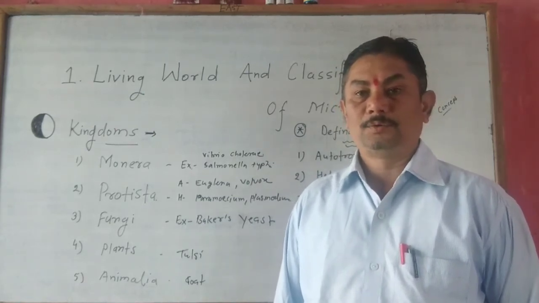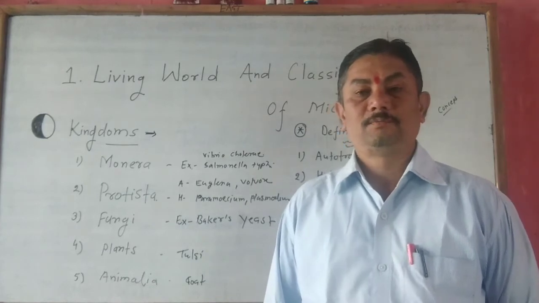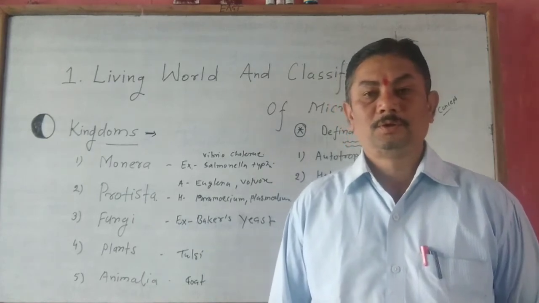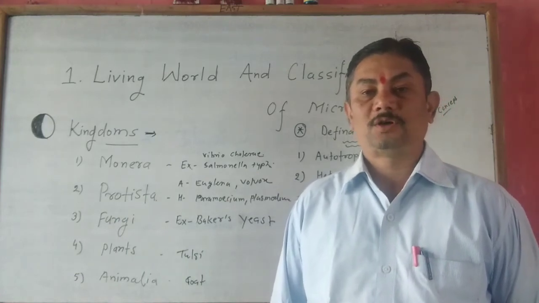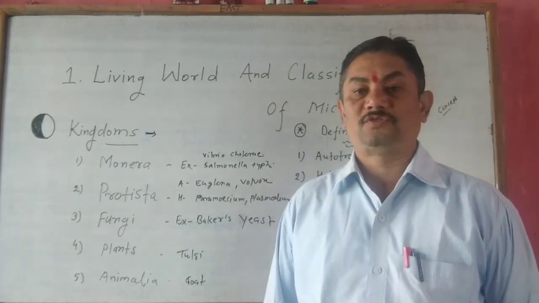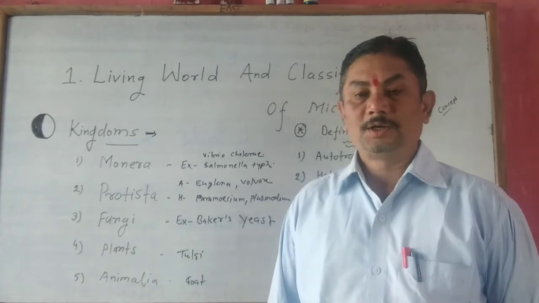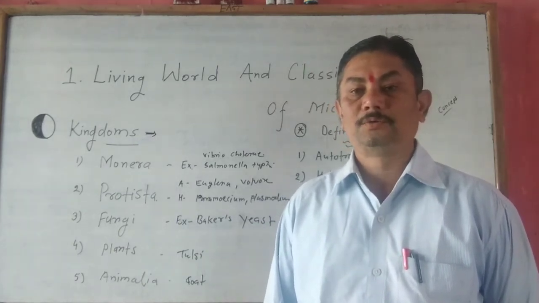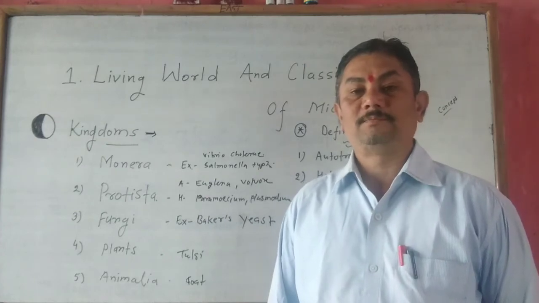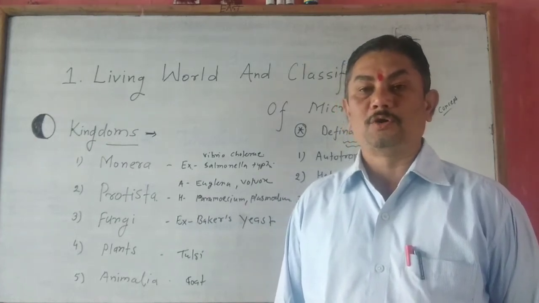Number 2, organisms belonging to Protista kingdom are autotrophs or heterotrophs. Number 3, the organisms belonging to Protista kingdom are eukaryotes.